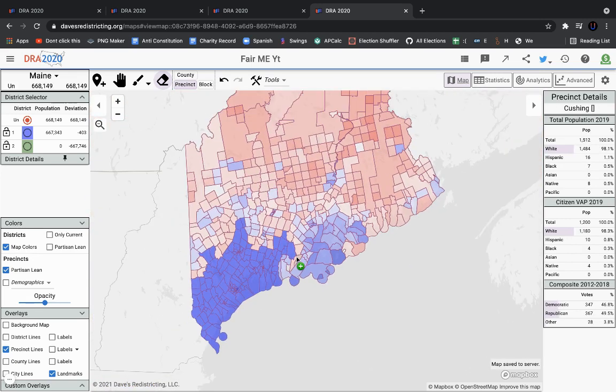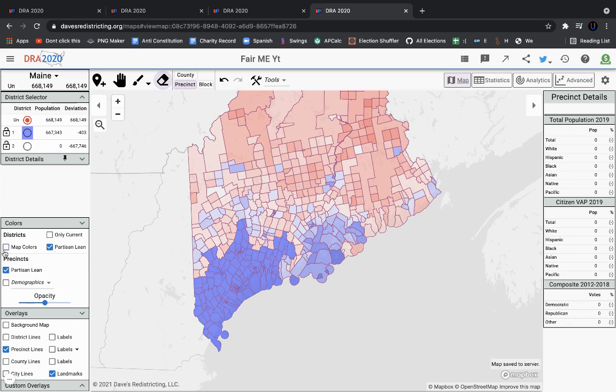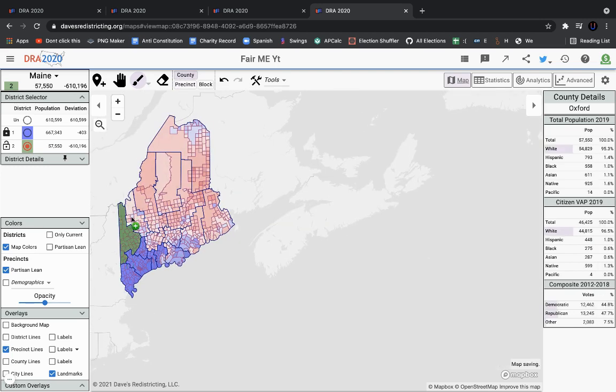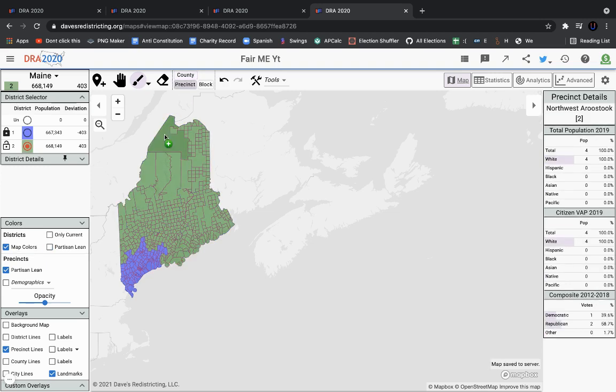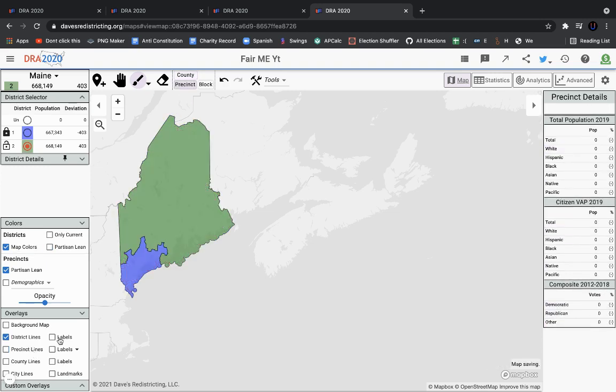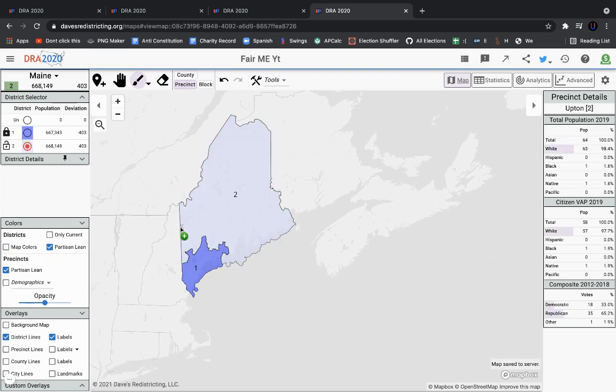So I think that the first district is a district that would probably be more Democratic leaning. The second, I think, would be ultra competitive, and yeah, it would be Democratic leaning. So I think this is actually a pretty good map. I mean, both districts would be Democratic leaning, but in the second district, the Democrats would have to run more of a rural populist, someone like Jared Golden. I think Golden would definitely hold on currently, but it's cool to see, mostly because it would be two different types of Democrats. Like Chellie Pingree, I believe, is the representative for the first district. She'd probably win that easily, but the second district would be a toss-up district.